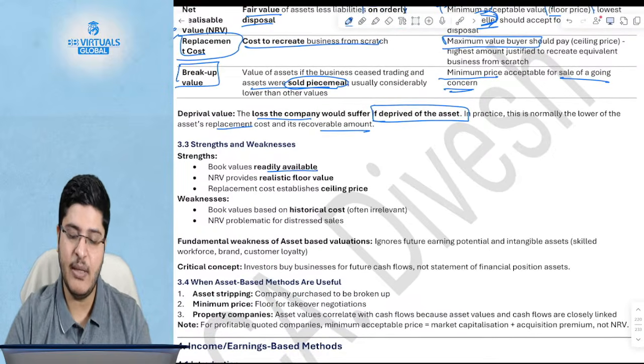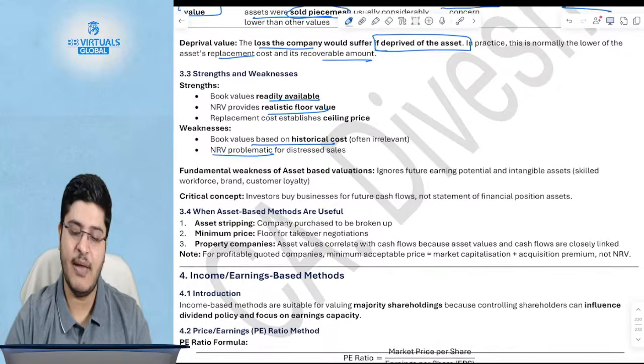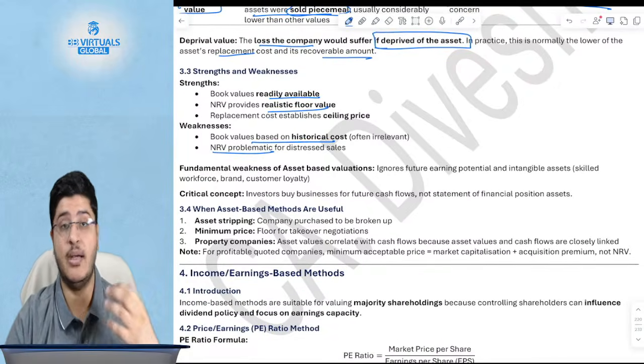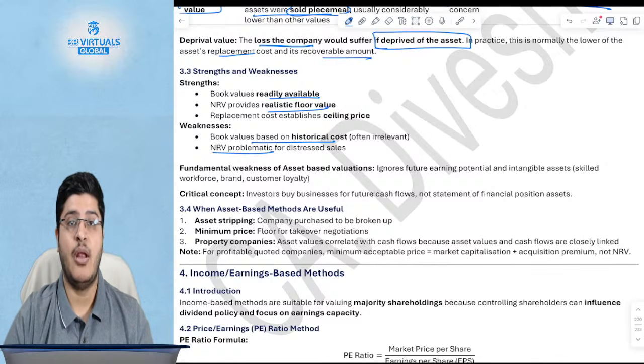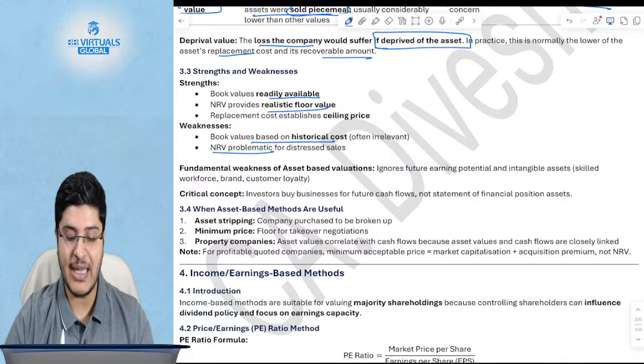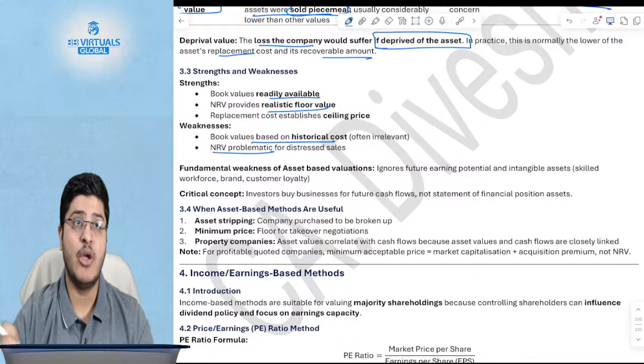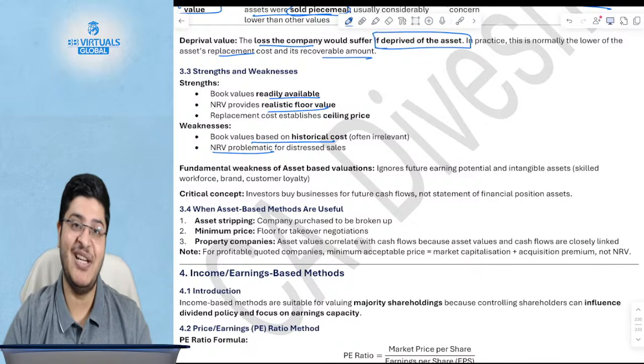It is often readily available. It gives you a realistic floor price. However, book values are based on historical cost. NRV, which is net realizable value, is problematic because when the company is in a distress sale, let's say Kingfisher Airlines, which belonged to Mr. Mallya, even if they sell off those assets, they will not get as much value as they would have normally got in case of a going concern. Why? Because now the buyer also knows that it is a distressed sale, so the buyer will also charge higher from you.